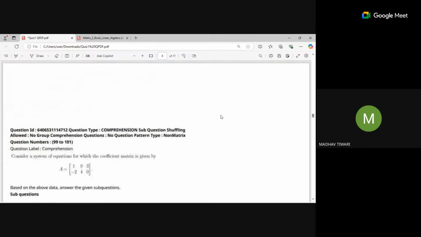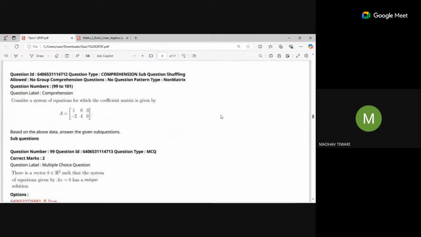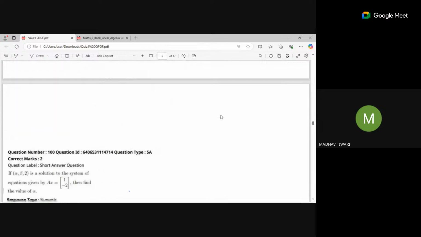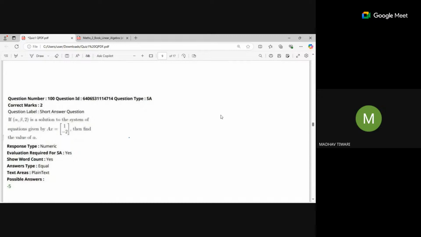Okay. So we are given the matrix with rows 1, 0, 3 and minus 2, 4, 0. This is our matrix A that is given here. And it is given that alpha, beta, 2 is a solution. Means if I multiply it by alpha, beta and 2, I will get my solution, 1 and minus 2.